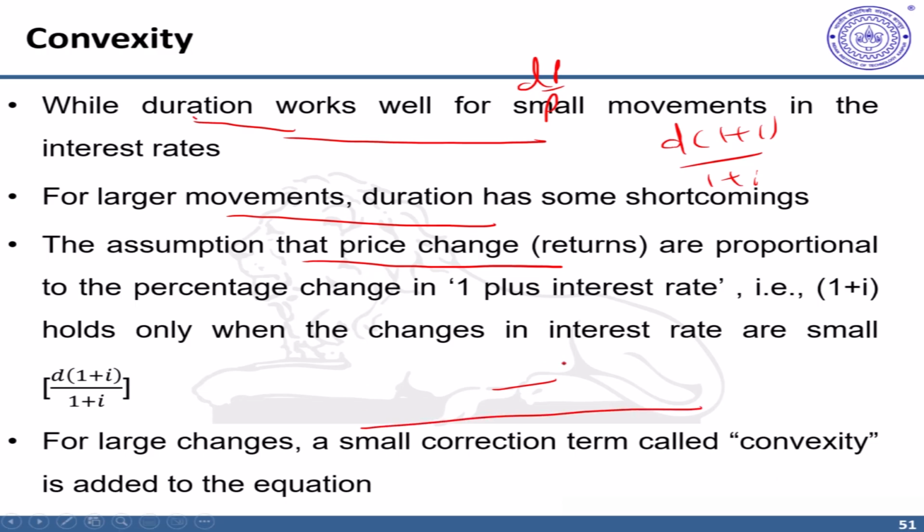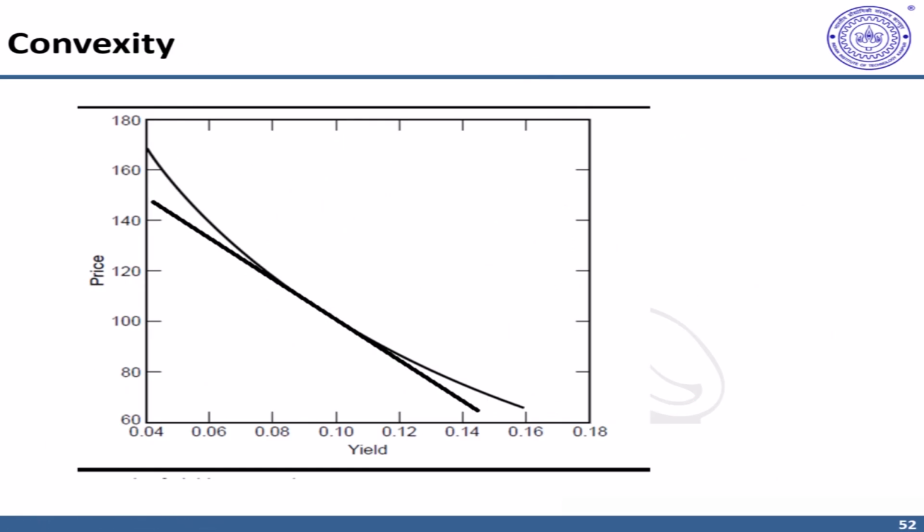Let's see why. Let us look at this diagram of yield or interest rate changes with price. Think of this point P naught where we are standing. Due to changes in interest rates or yield on either side, price moves up or down. For a decline in yield, for smaller changes like this, or increase in yield for smaller changes like this, the linearity assumption, that changes are linear, almost holds with this curvature.